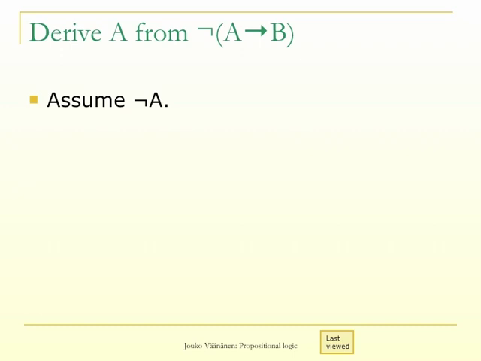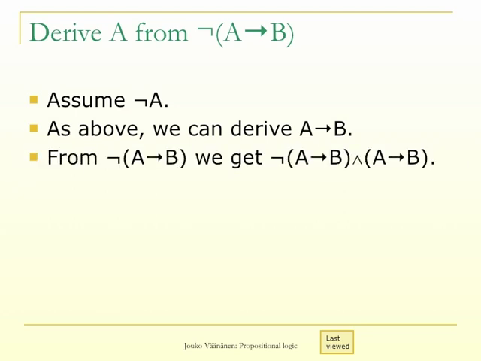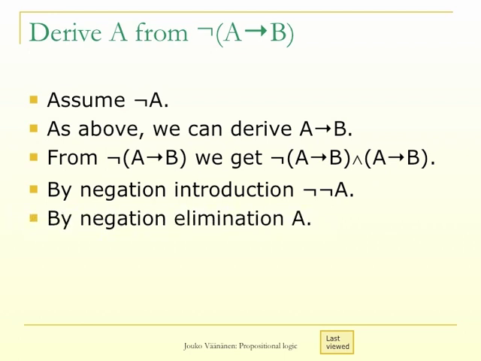So we assume not A. As above, we can derive A implies B. From the negation of A implies B, we get a contradiction. So the assumption not A has led to contradiction, and by negation introduction rule we get not not A. And at the same time we can eliminate the temporary assumption not A. By negation elimination we get A.